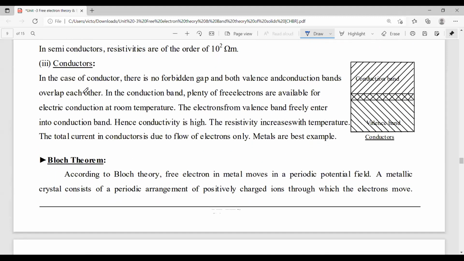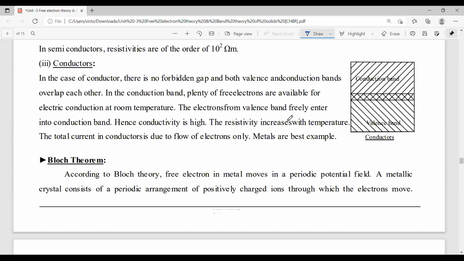And the third one is conductors. In the case of conductors, when you observe this energy band diagram, there is no gap between the valency band and the conduction band. Plenty of free electrons move from the valency band to the conduction band even at room temperature. Hence the conductivity is very high and resistivity increases with temperature.